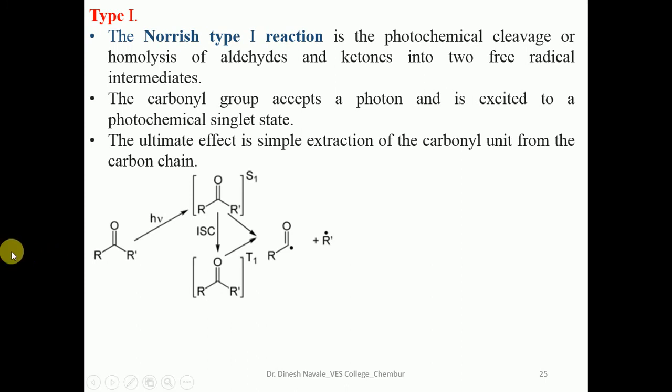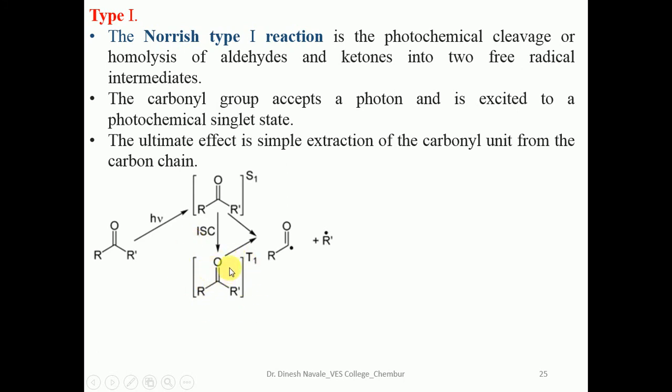We can easily observe that a ketone or aldehyde molecule, on absorption of the photon or the light, will undergo into the singlet excited state. In the singlet excited state, it can undergo intersystem crossing, which gives the formation of the triplet state.